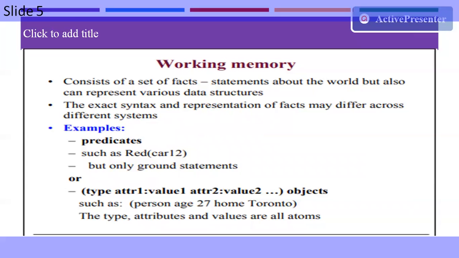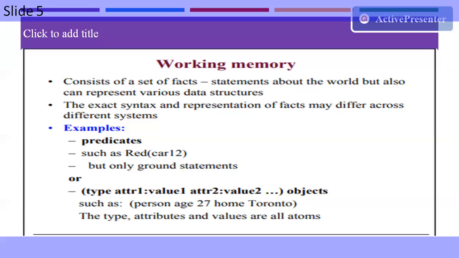The next part is working memory. In that we have to consider the facts, which is a set of statements about the world, but can also represent various data structures. Here the exact syntax or representation of facts may differ across different systems. For example, we have predicates such as red, which we use for a particular car, and that car is given the number 12. Only some particular ground statement is applied to that particular object, so we represent predicates to represent that particular fact.